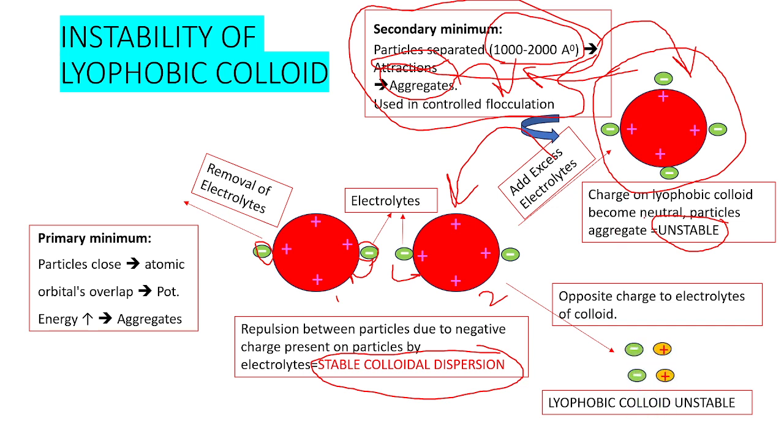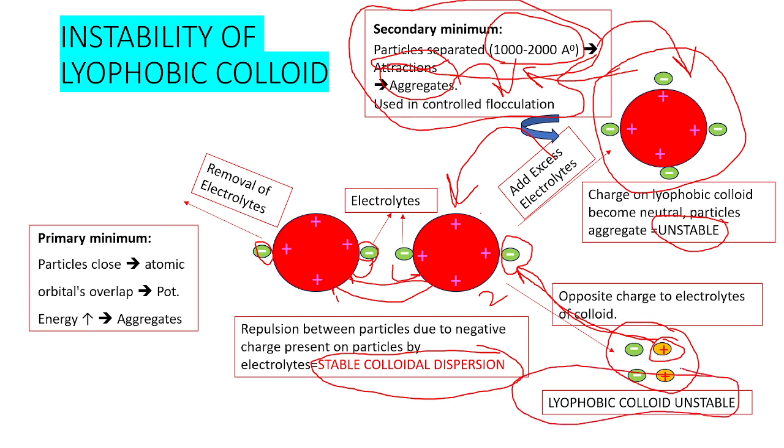Next, if you use a positively charged electrolyte, then that positively charged electrolyte will form a bond with the negatively charged one, and it can be withdrawn from the lyophobic particles. Now there is formation of a precipitate of the positive and negatively charged electrolytes. When the negatively charged electrolytes are removed from the lyophobic colloid, the lyophobic particles get precipitated, so that the lyophobic colloid becomes unstable.